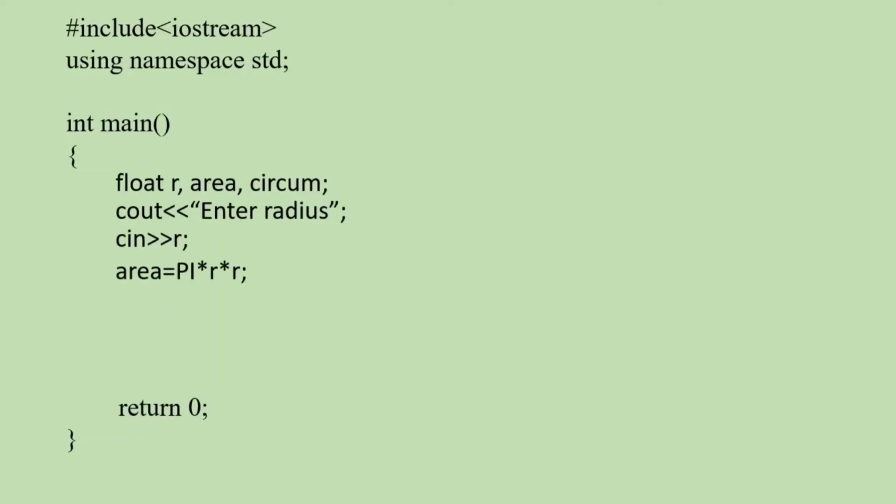Area is calculated as area is equal to pi into r into r. So pi should be defined before it is used. So I have defined pi as 3.141. So how to define? Hash define space pi space 3.141. After that we have to calculate circumference. Circumference is calculated as circum is equal to 2 into pi into r.